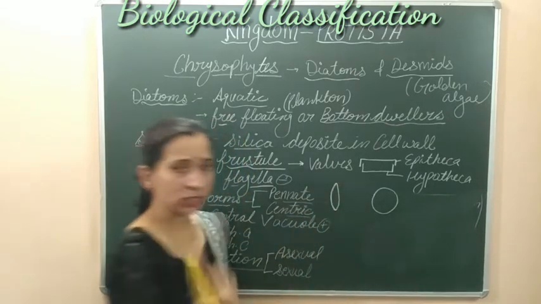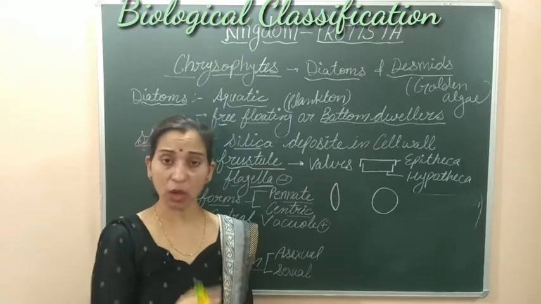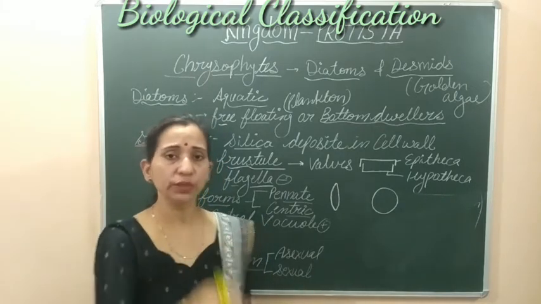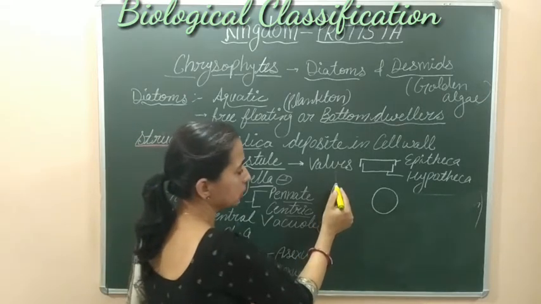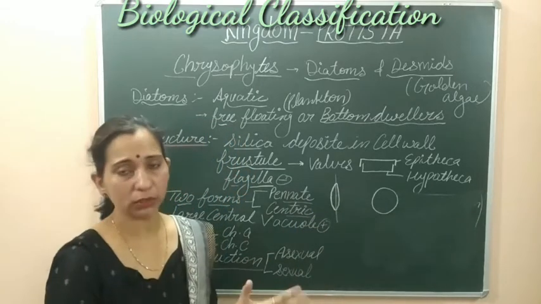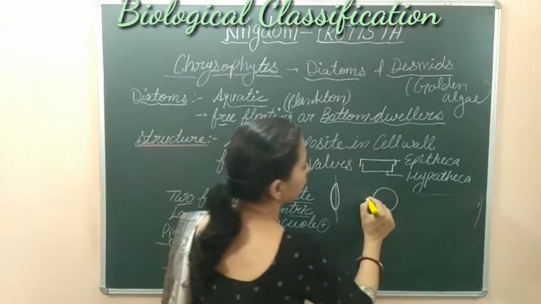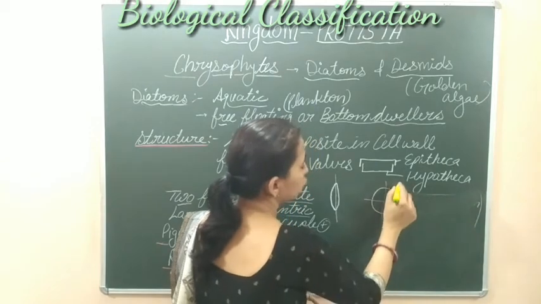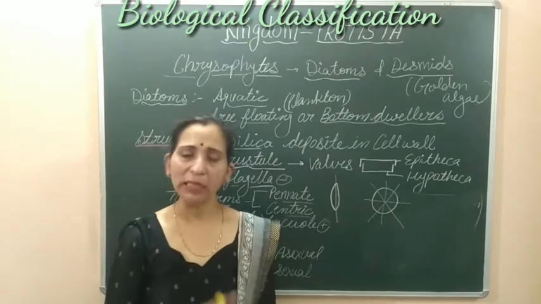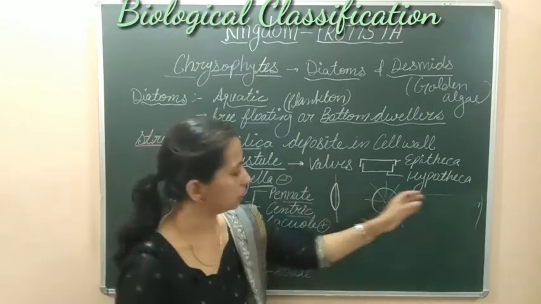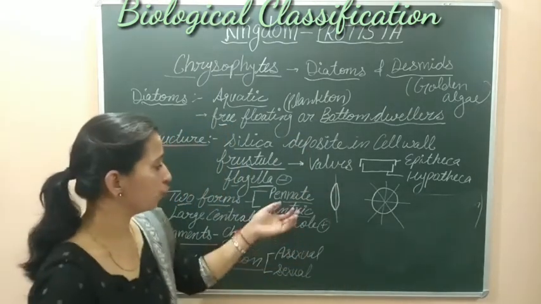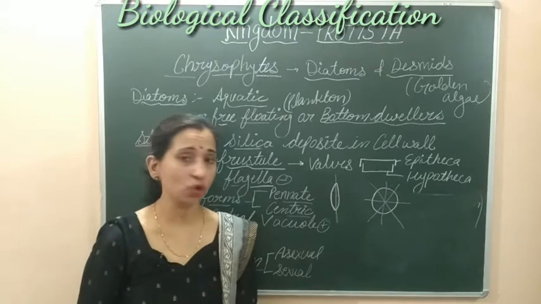Here you know that bilateral symmetry means the organism can be divided into two equal halves by a plane which is passing through the center. So if we try to divide these organisms by a plane through the center, we can divide them equally into two halves. And the centric organism shows radial symmetry, which can be divided into two equal halves by any plane. However we cut, through any plane, they can be divided into two halves. So these are the two forms which are found in these organisms based on their symmetry.